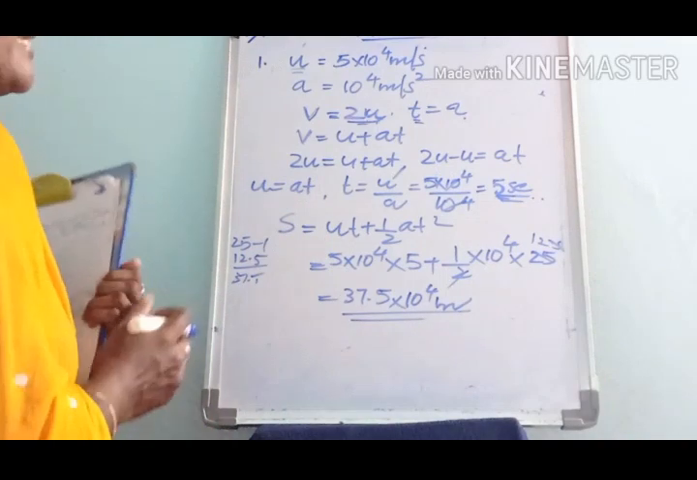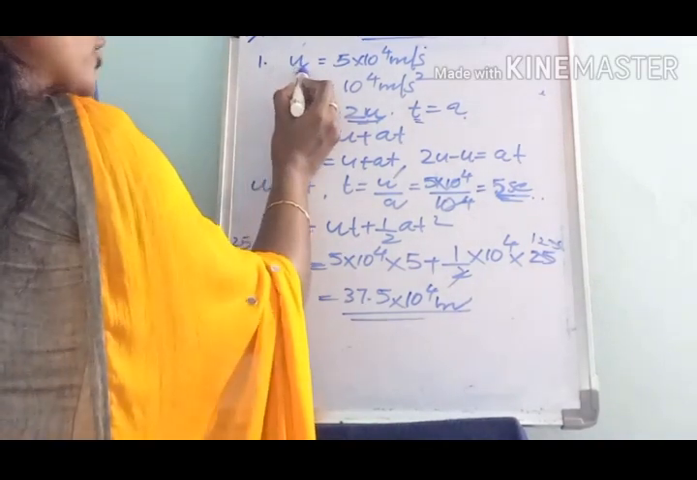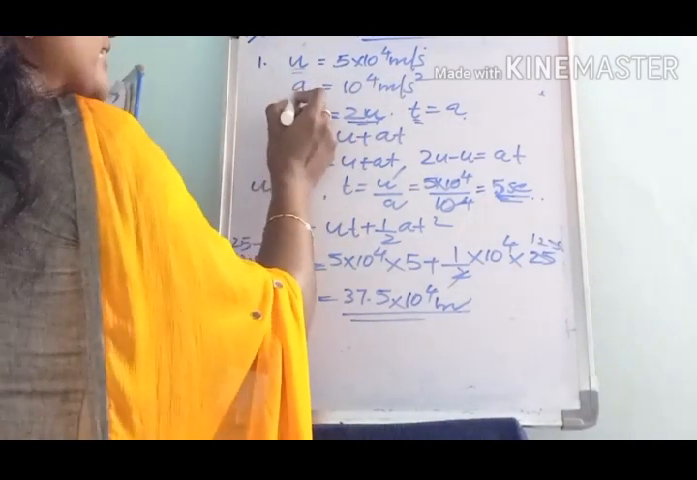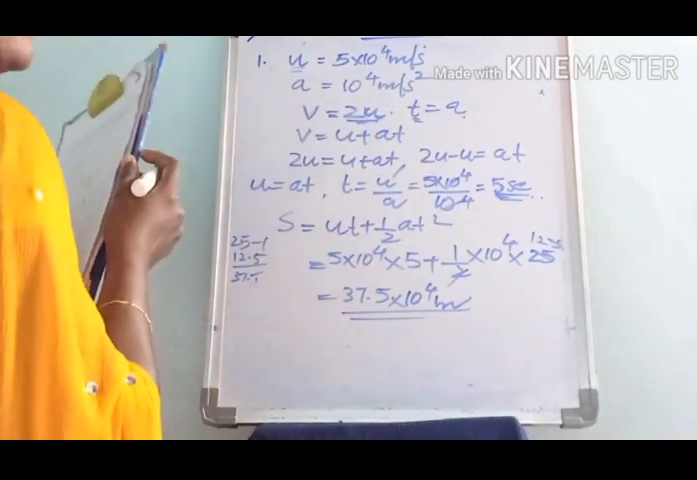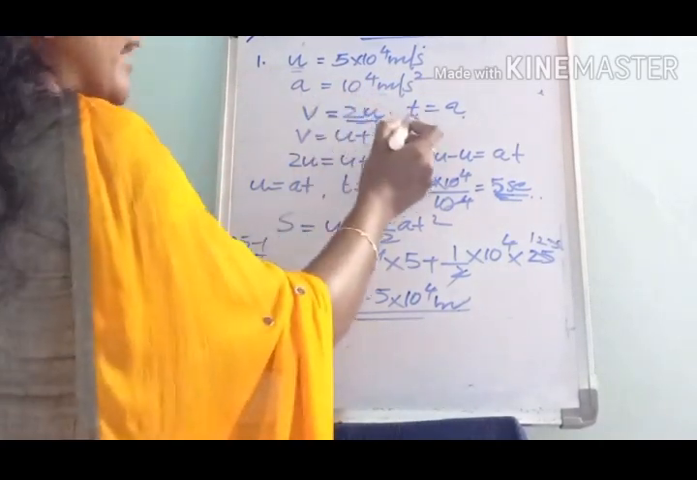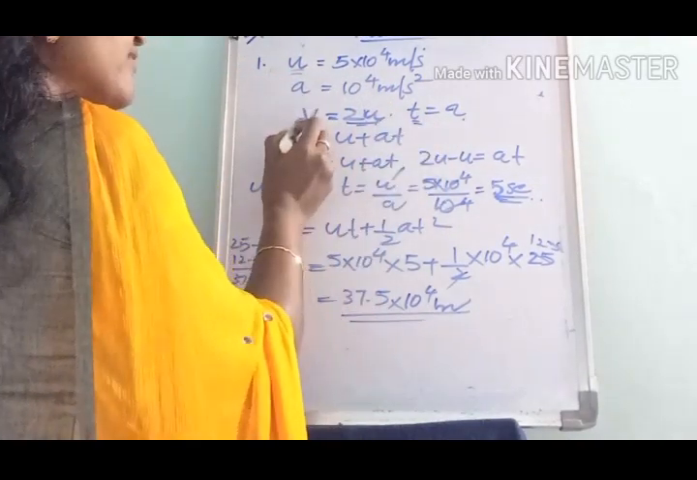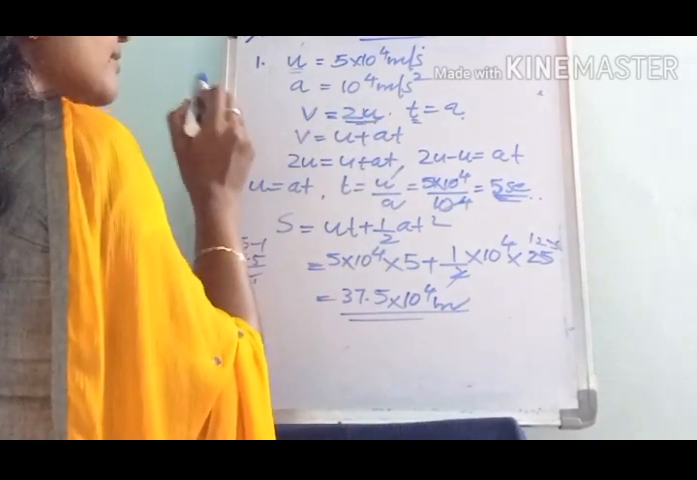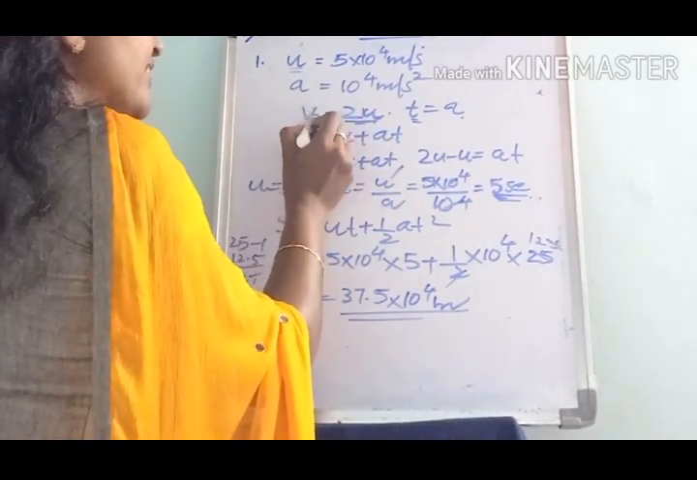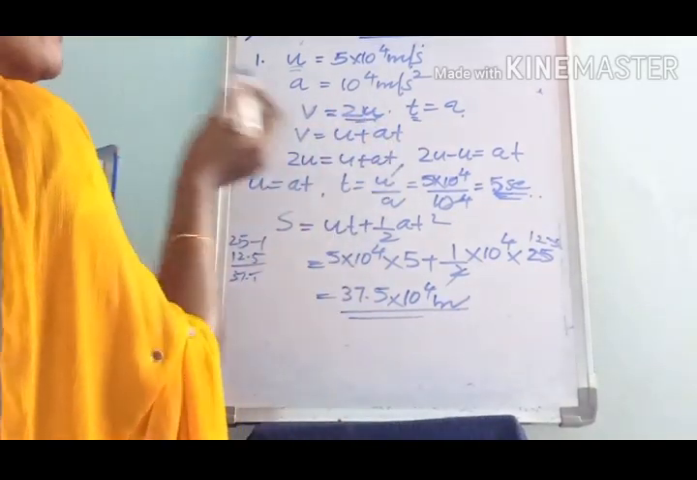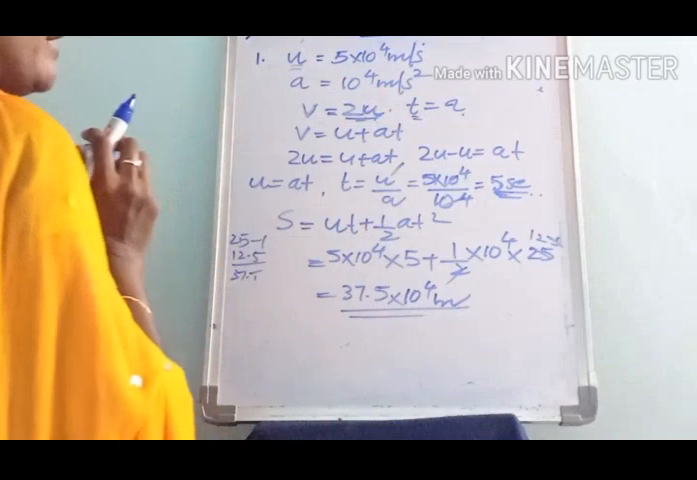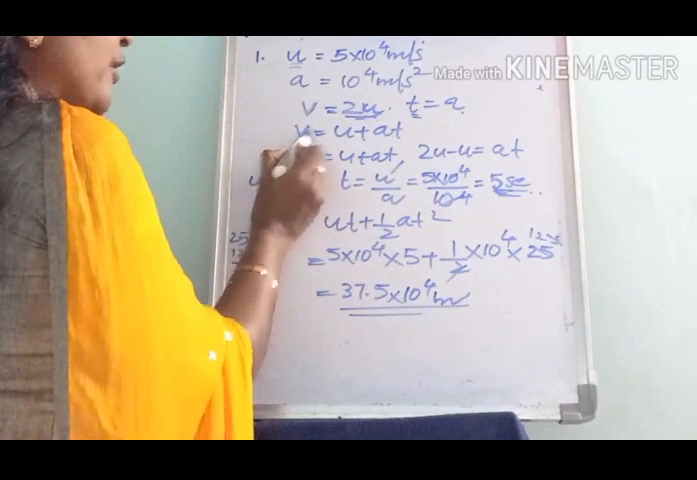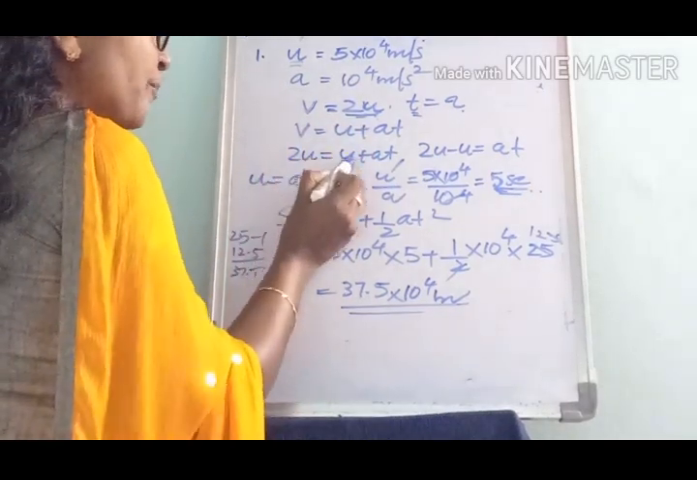Listen to it again. Here the electron moves with an initial velocity u equal to 5 into 10 power 4 meter per second, and it gets accelerated by 10 power 4 meter per second squared. Here we have to find the time at which the final velocity of the electron is equal to double its initial value, that is v equal to 2u. For that we consider the equation v is equal to u plus at, and here v equal to 2u.